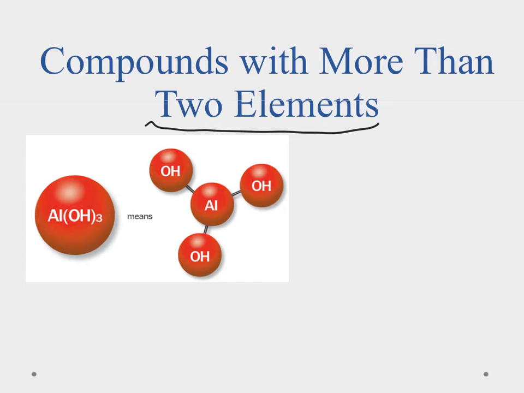If we take a look over here, we have our molecule here. Remember, the little subscript tells me that I have 3 of these groups attached to it. So this one here is pretty easy to name. We take the first element here, and that would be aluminum. And then we add this radical name, and if you remember, that was the hydroxide. So we have aluminum hydroxide would be the name of this one.